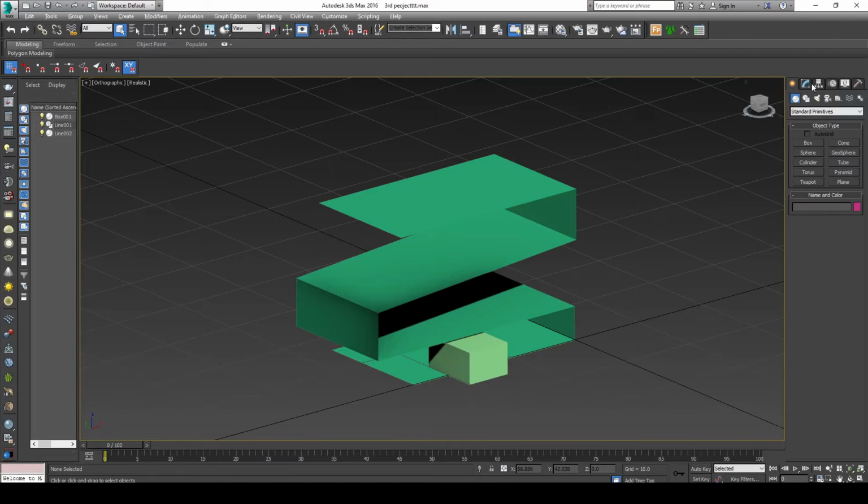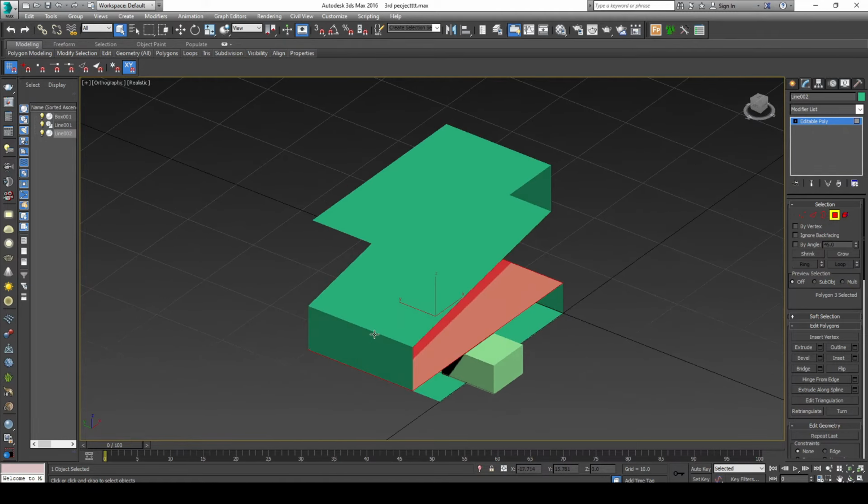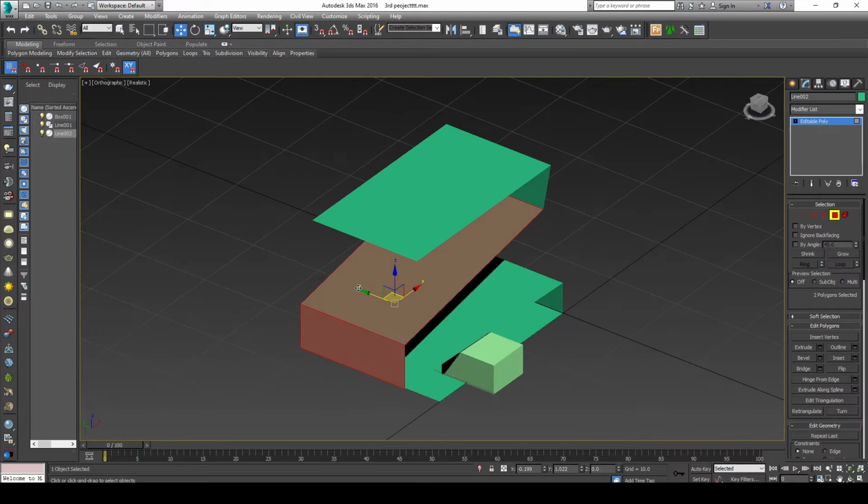So now let's move it a little bit. So we hold on Control when we select these two polygons. W. Then we move it a little bit.